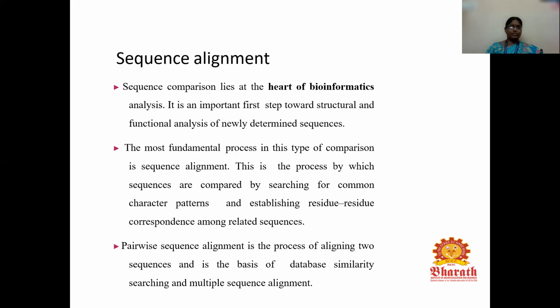So there are different types of pairwise sequence alignment methods available, like the dot matrix or dot plot method, where we can put a dot when we are taking two sequences. If it is having similar sequences, we can put one dot there. So by using this, we can analyze the plot method. We can analyze the matrix also, which is called the pairwise sequence alignment method.